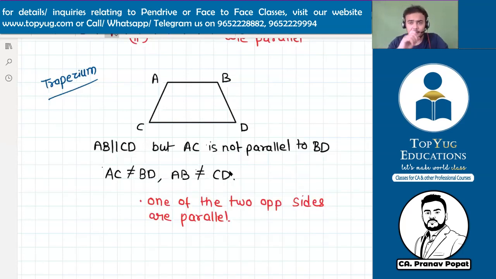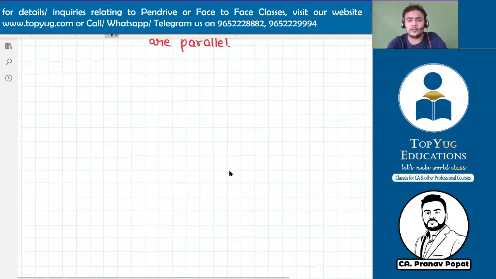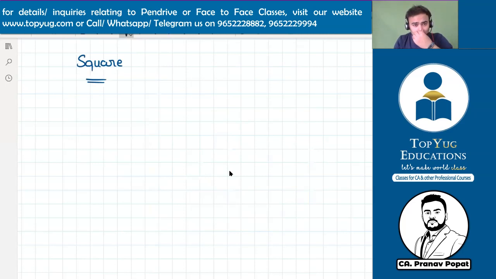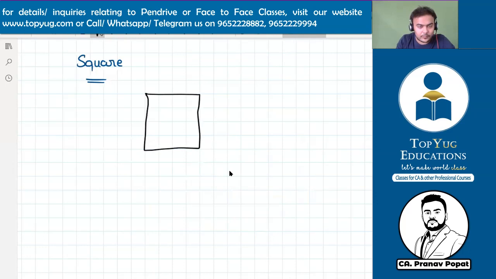So quadrilateral is done. Now, among these four quadrilaterals, for us, square and rectangle are much more important than the other two in terms of formulas. So let's see first square. For a square, let me make a square. This is a square. Suppose this is 4 centimeter. I'm just telling you the side 4 centimeter.